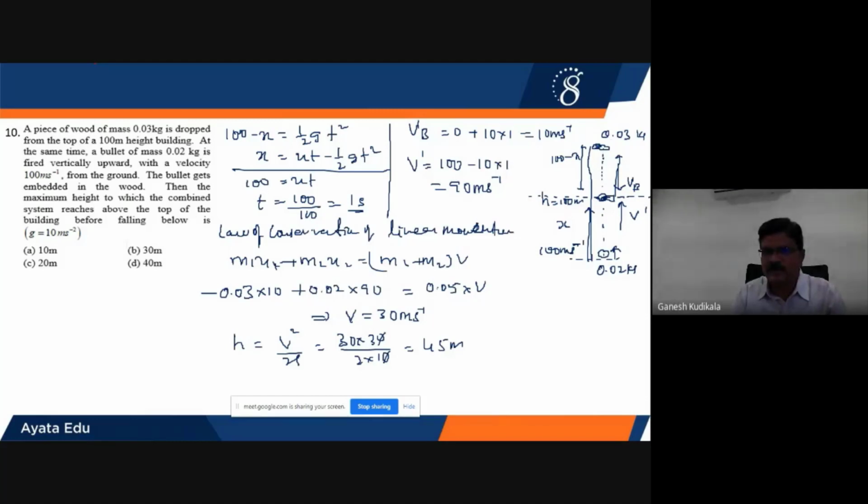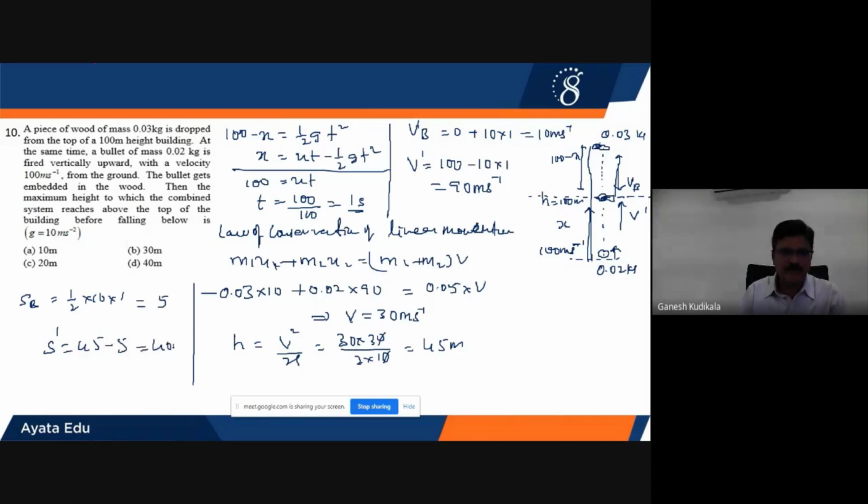But what was the distance traveled by this block, that I had to estimate. The distance traveled by the block will be equal to half into g into t square, with t equal to 1. So therefore 5 meters. So 5 meters it has already covered to reach the 100 meters point. Then beyond that, it will go a distance s dash of 45. From 45 meters I have to subtract this 5. Then I get the remaining distance equal to 40 meters. Therefore, the bullet is going to rise 40 meters over and above the top of the tower from where the block of wood was placed.